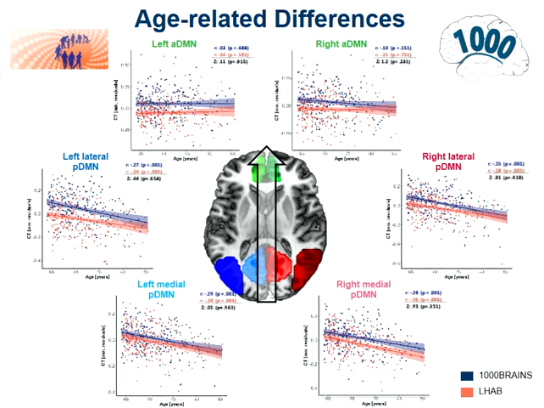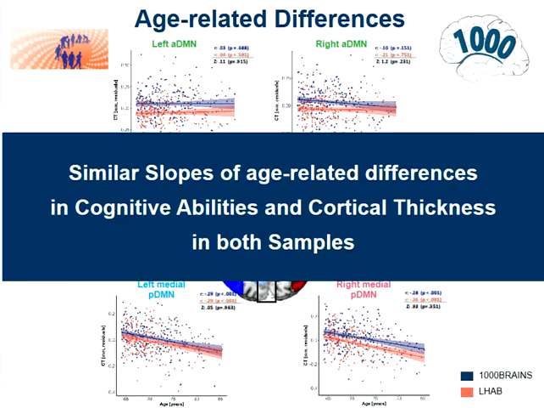So first of all, we could show here that we have a structural correlate for functionally established aging theories, such as the posterior to anterior shift in aging. And second, what we can conclude from this is that we found similar slopes of age-related differences in cognitive abilities on the one hand and cortical thickness on the other hand in our two samples.